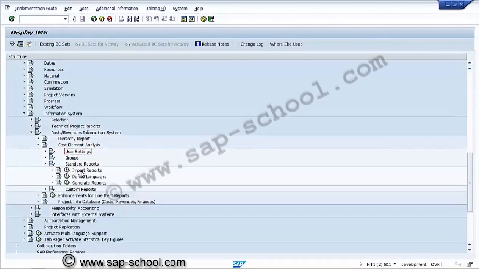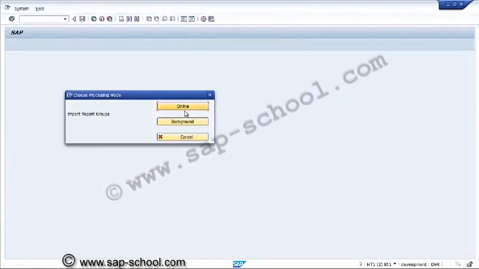If required, we can take the reports from the standard client also. By this option, whatever standard reports have been provided by SAP, we can import from the default client, that is 000. Based upon those standard reports, we can design our own reports.